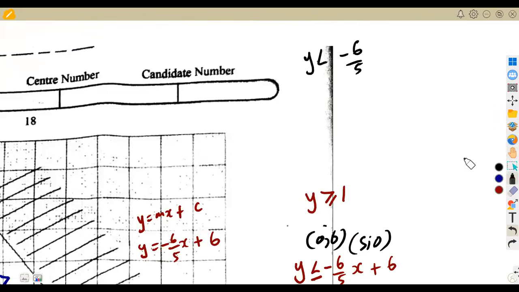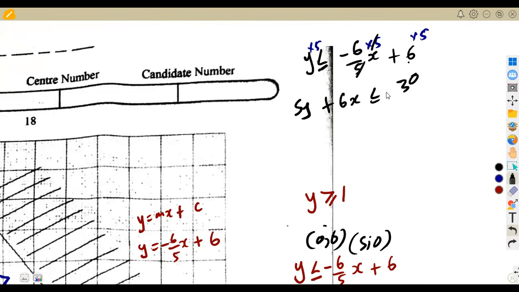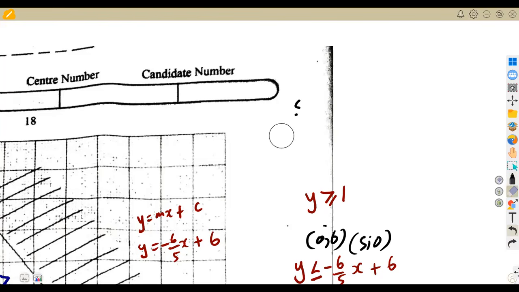So here we have y is less than or equal to -6 over 5x plus 6. You can also remove the fraction by multiplying by 5 on this side. So our equation can also be given as 5y, this cancels, we've got -6x. We take it to the other side, it becomes +6x, less than or equal to 6 times 5, which is 30. So you can have your equation this way, or 6x plus 5y is less than or equal to 30. Guys, you can write it in any way that you want, still representing the same thing.